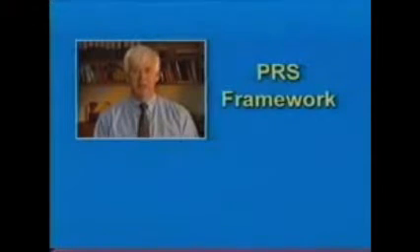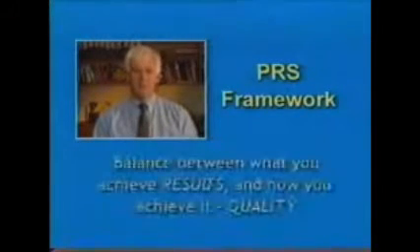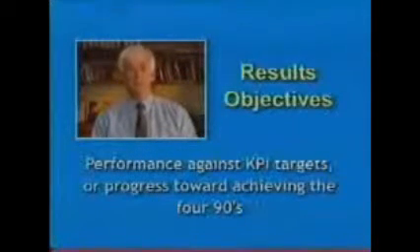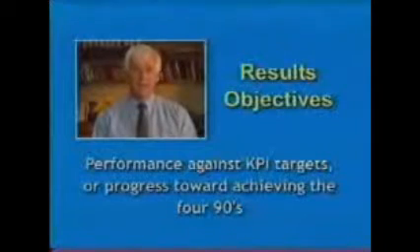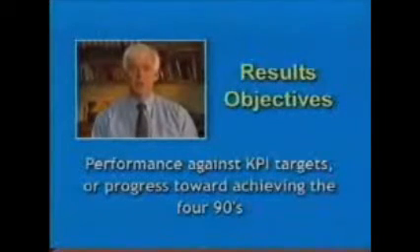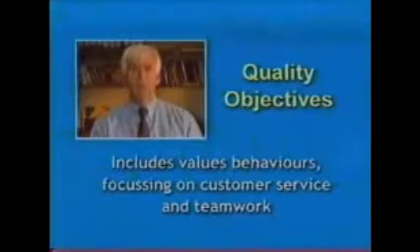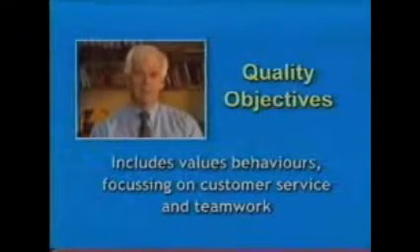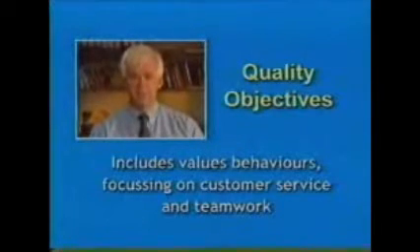The PRS framework is a balance between what you achieve, the results, and how you achieve it, that is, the quality of your work. Results objectives include performance against KPI targets or progress toward achieving the goals. For example, these can be duration targets, tail exits, successfully completing projects, accuracy and the like. Quality objectives include values, behaviours, focusing on customer service, and very importantly, teamwork.